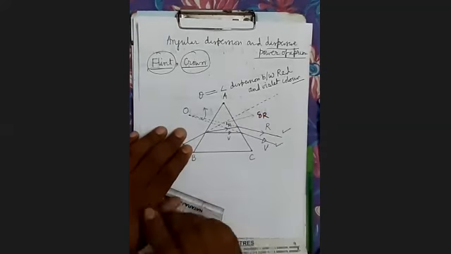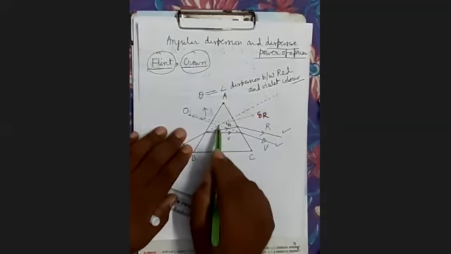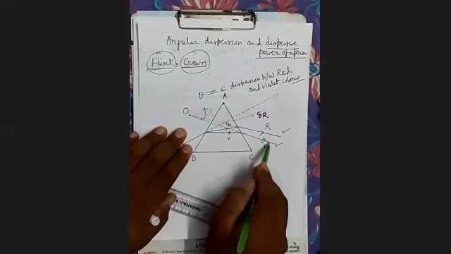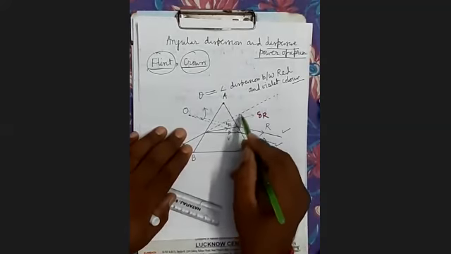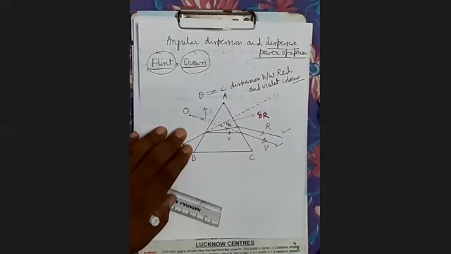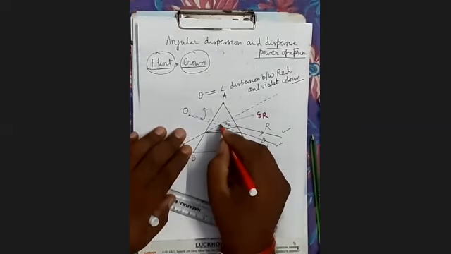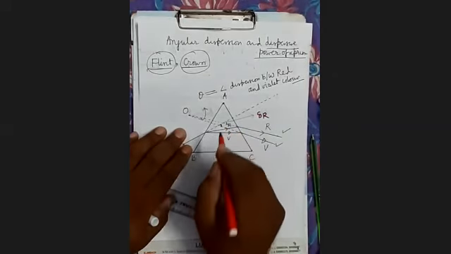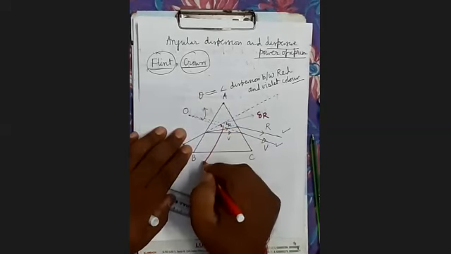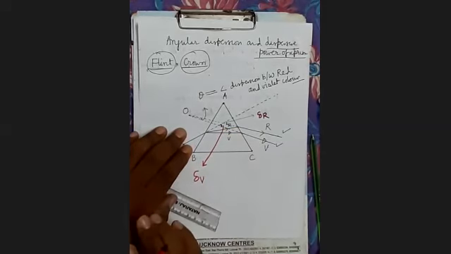Then for violet color, what is the angle of deviation? This is the violet color emergent ray. The original direction is this, meeting here. Therefore, this angle, which we have shown here, will be del V. It's clear.